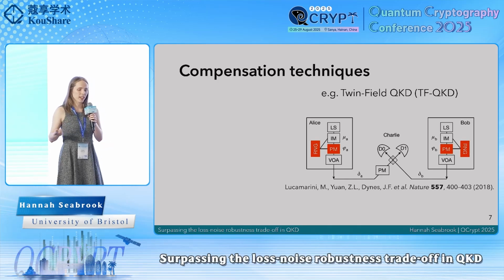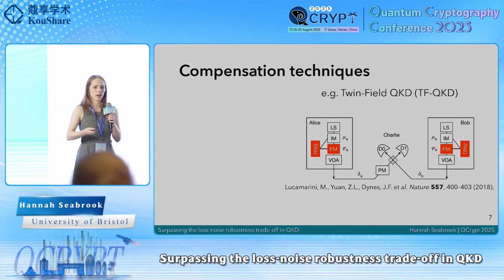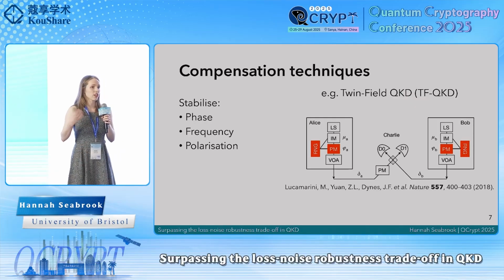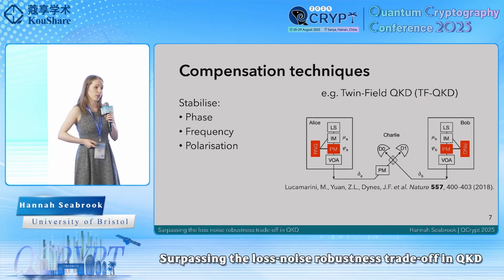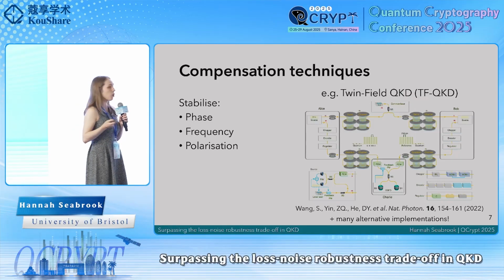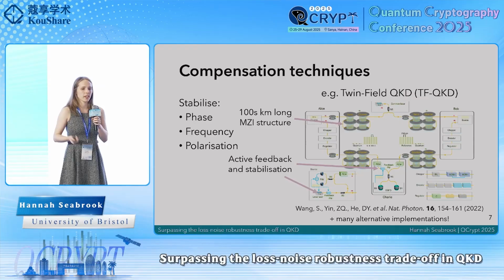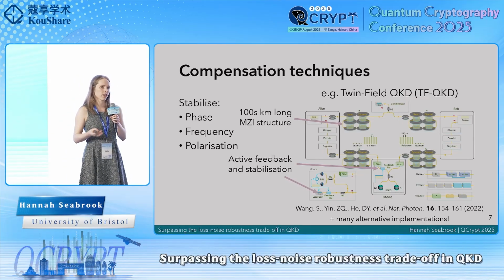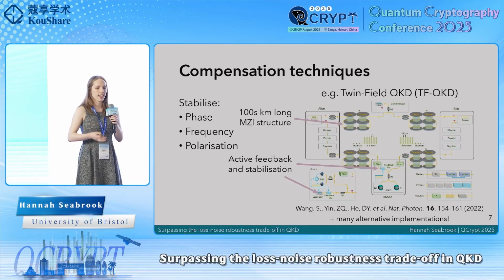But in a real implementation, there's going to be fluctuations across these channels. So the phase, the frequency, the polarization, etc., may fluctuate as they travel down these channels. This means that a real implementation becomes a lot more complicated. We need multiple active feedback and stabilization mechanisms in order to accurately compensate the phase and the polarization of the two laser fields.